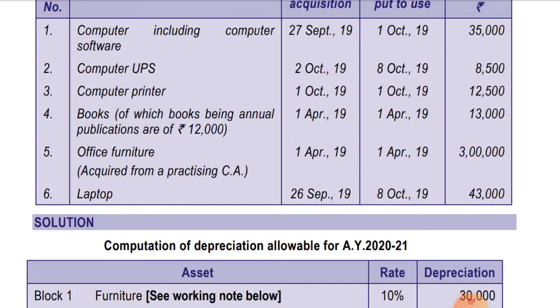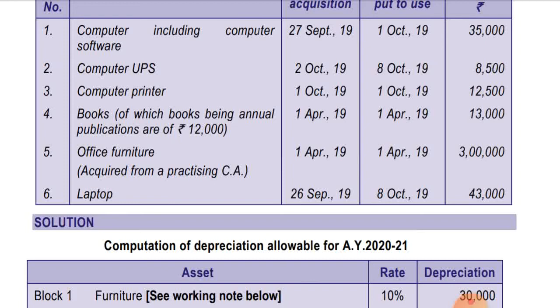Books, being annual publication, are 12,000. In this case it is used for more than 180 days, that is, on 1st April it is put to use. So on 13,000, 40% depreciation will be allowed. It will come in the 40% rate slab.